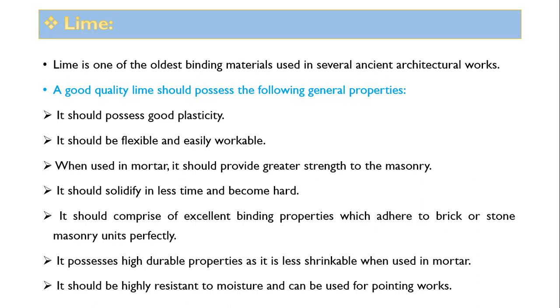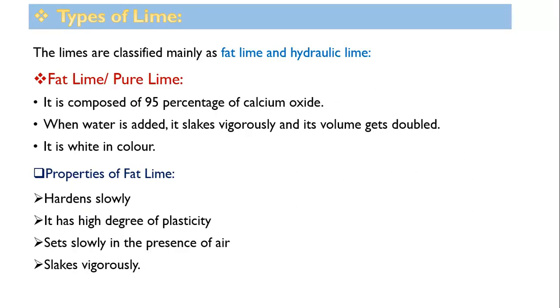It should have excellent binding properties which adhere to the brick or stone. Yes, no doubt, as it is a binder, it should have excellent binding properties so that it can bind the construction units, maybe bricks or stones or blocks in the masonry, very perfectly. It possesses high durable properties as it is less shrinkable. Durability should be high. It should be highly resistant to moisture and can be used for pointing works.